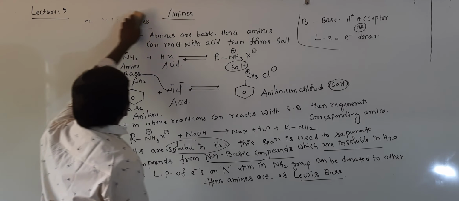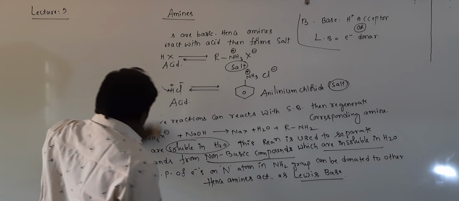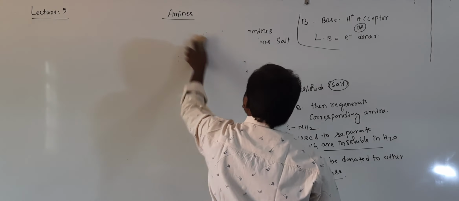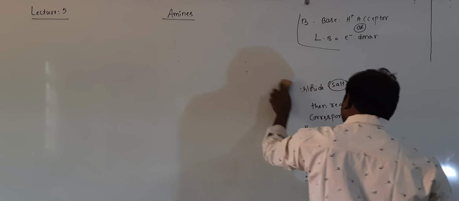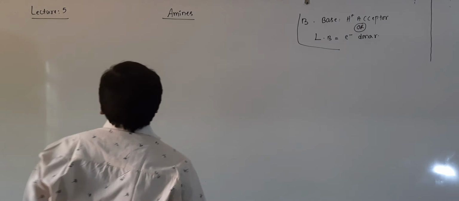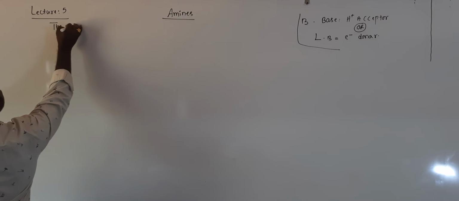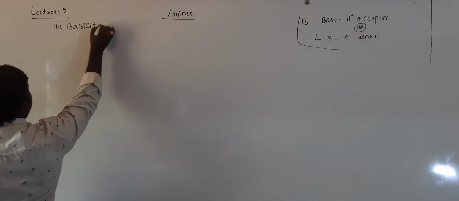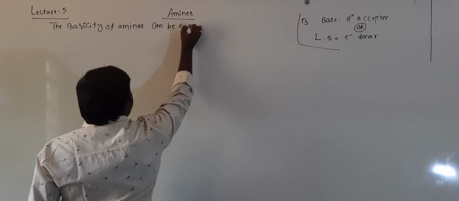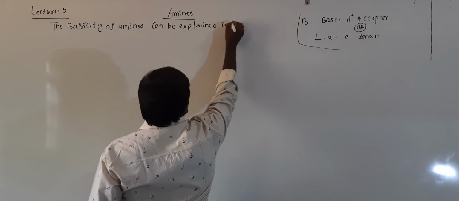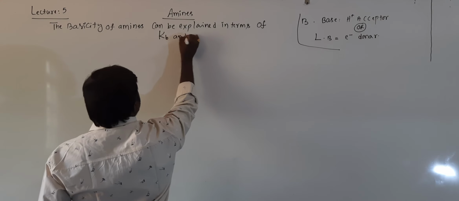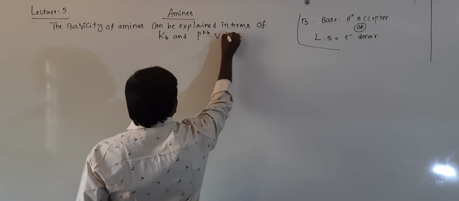The basicity of amines can be explained in terms of Kb and pKb values.